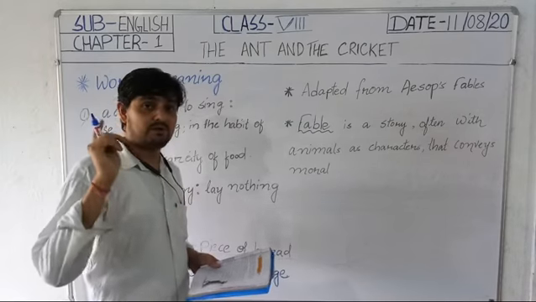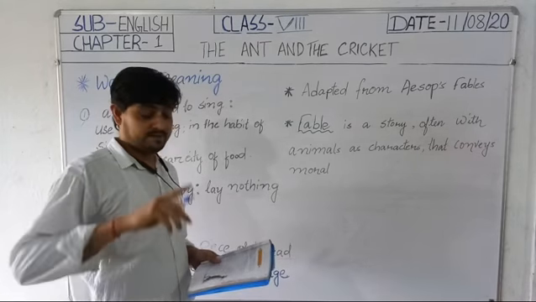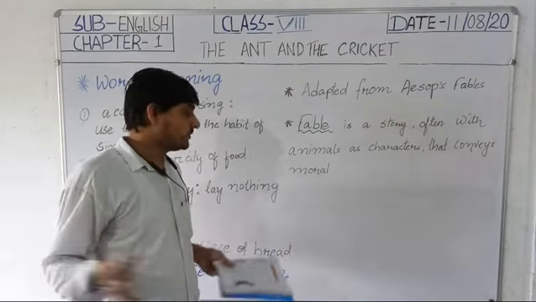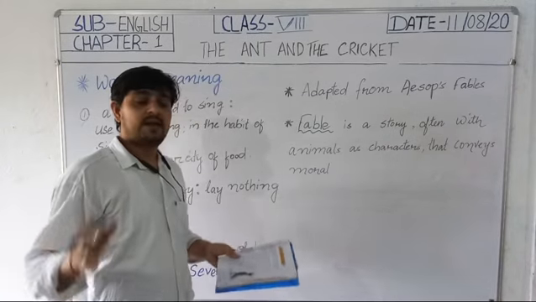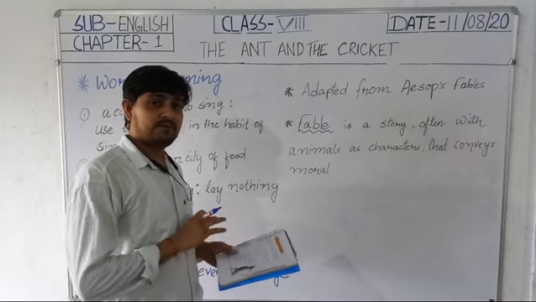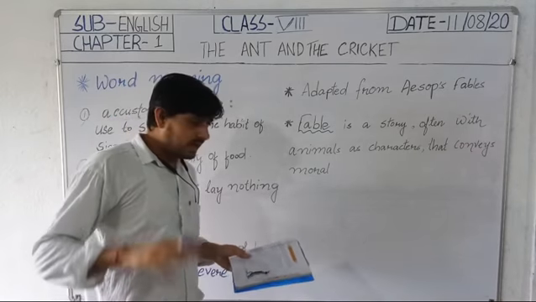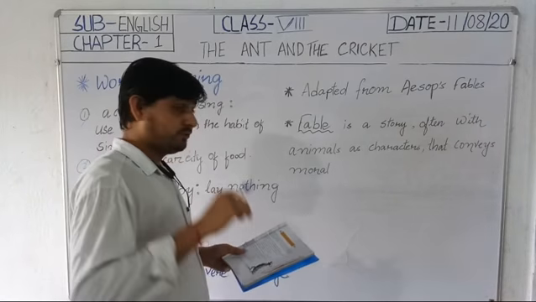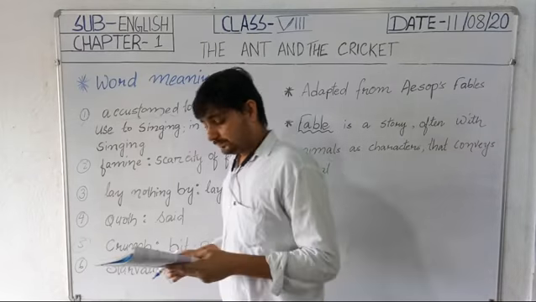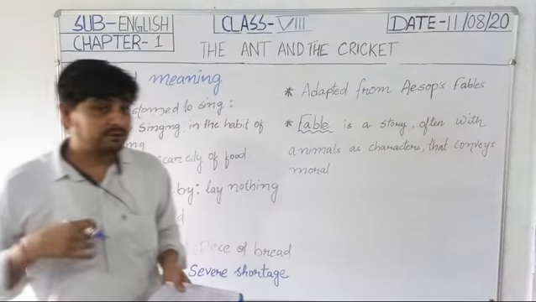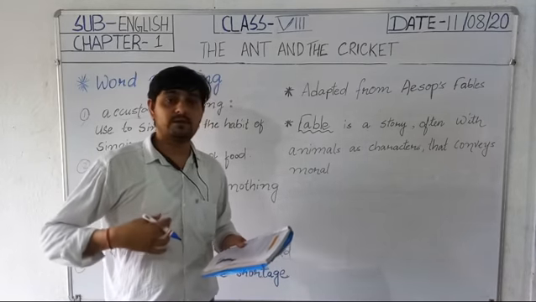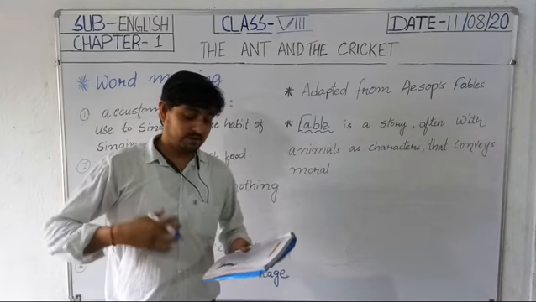Here the poet is talking about the winter season. In summer, what happened? He was wasting his time in singing and dancing. And when the winter arrives, he found that his cupboard was empty. There was nothing to eat, not a single flower, and not a leaf he could see on the tree. Now the cricket thought, what will his life be without this?